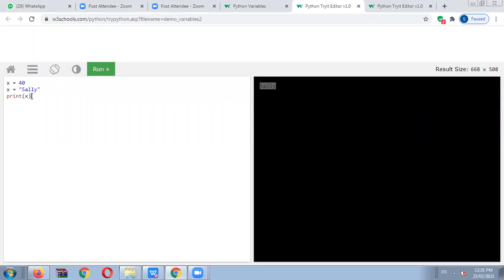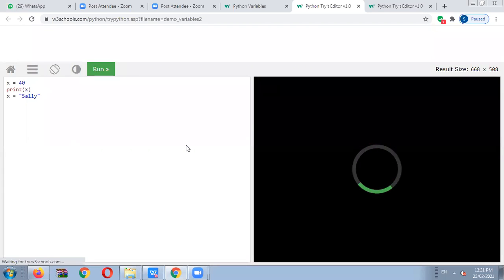Right now, if we cut the print statement and enter it after the 40, we will print x. So what will be the output? The output will be displayed, that is 40. Yes, you understood. The position of the print statement is very important in Python programming.